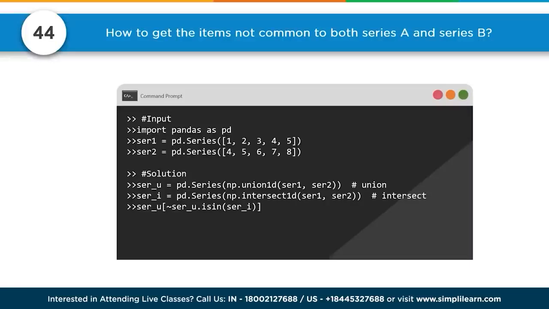So if the union is not in the intersection, then you know it's a unique value. A little bit of logic going on there and playing with 3 different terms to get the answer we want.